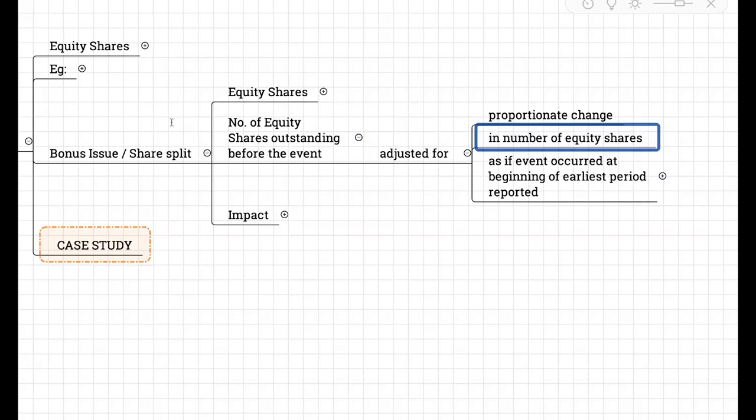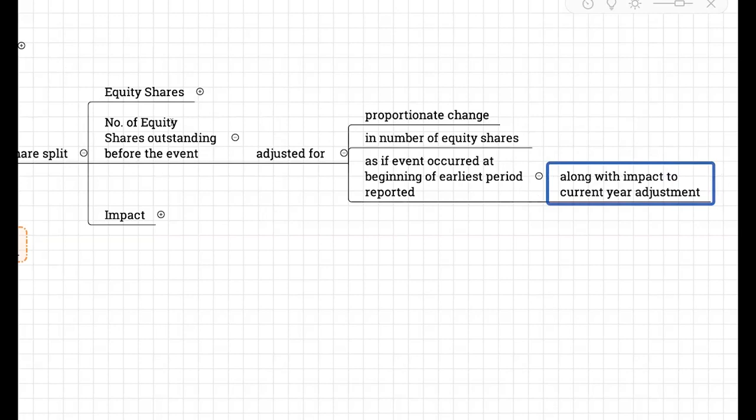So that's what we see here. The number of equity shares outstanding before the event should be adjusted for the proportionate change in the number of equity shares as if the event occurred at the beginning of the earliest period reported. It means it is going to come along with an impact on the current year adjustment. In the example I gave, the current year number of shares is 2 lakh, the previous year is 1 lakh. From 1 lakh it has increased to 2 lakh because of a bonus issue of 1 lakh shares.